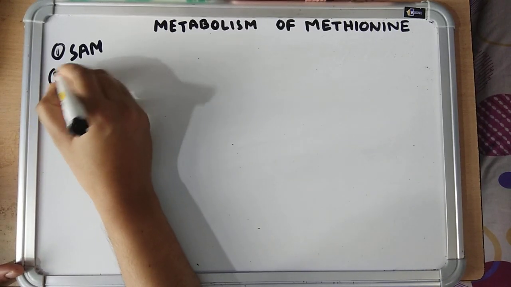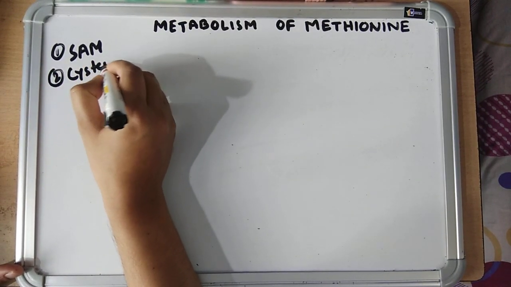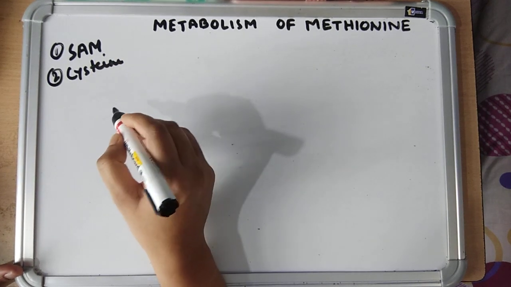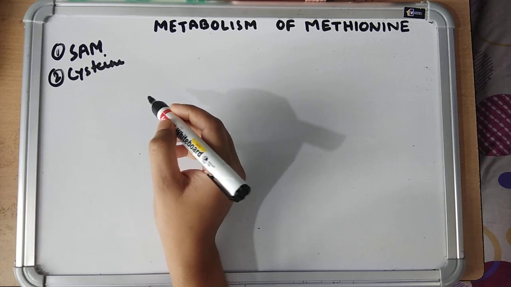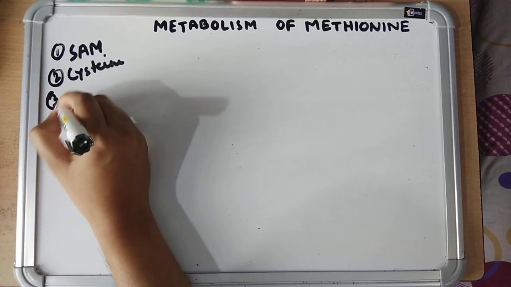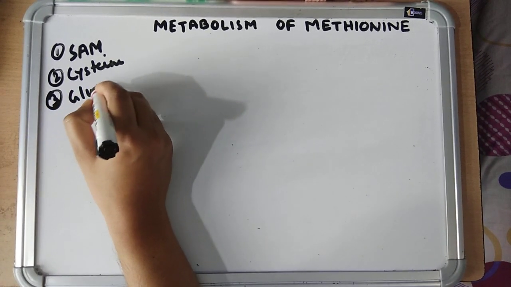It donates methyl group to many acceptor molecules. Number 2 is production of cysteine. I have already discussed with you how cysteine is produced from homocysteine and serine. Number 3, formation of glucose.